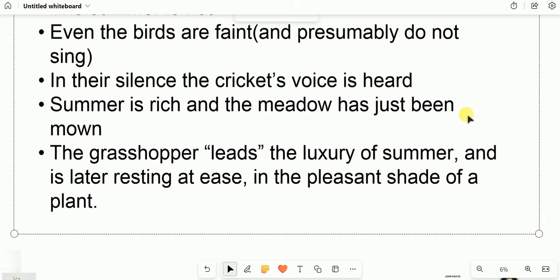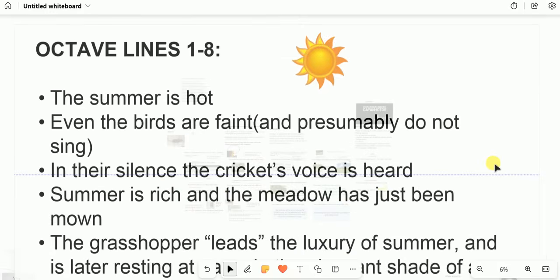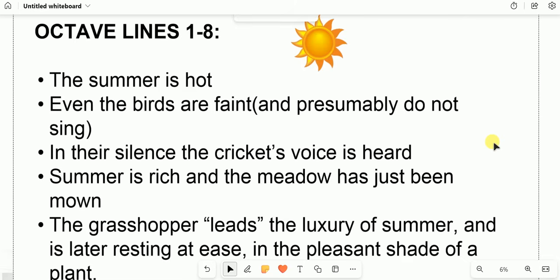We can see that it's extremely hot, because even the birds cannot sing in the first 8 lines, which is the octave. However, the grass feels the luxury of summer, and is later resting at ease in the pleasant shade of a plant. So this is what we are going to come across in the octave. We are going to see the kind of summer that Keats is talking about, and what the impact of a grasshopper is in the presence of that scorching sun. And then how he uses the grasshopper to further cement the fact that indeed the beauty of nature is everlasting.